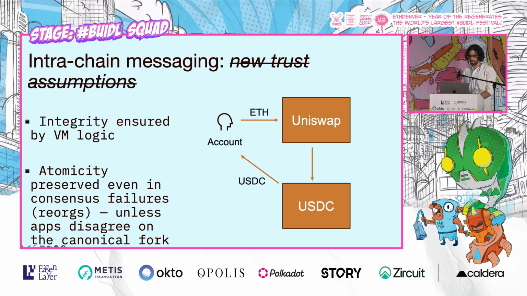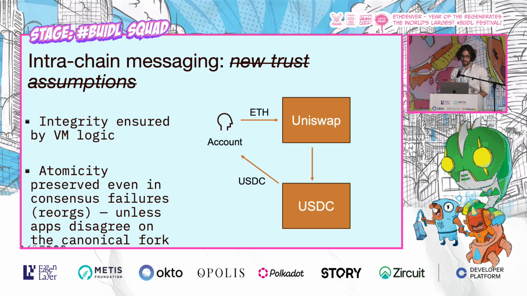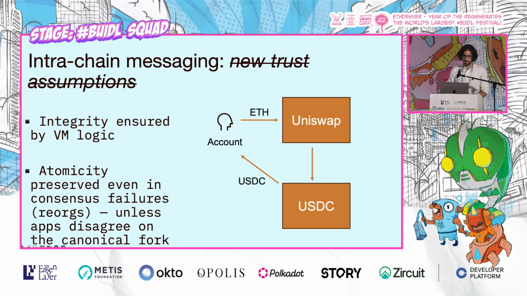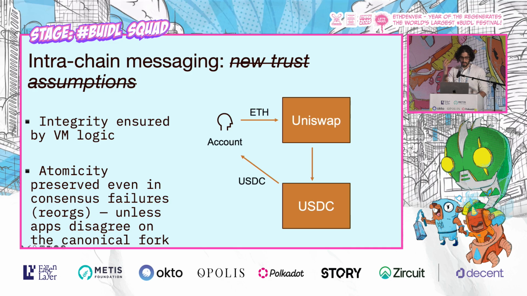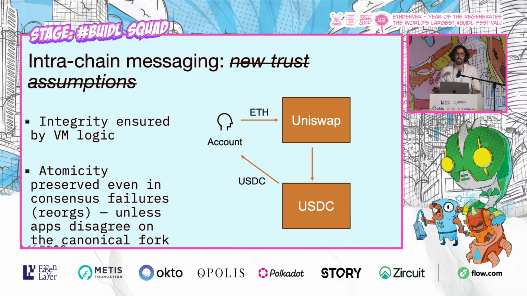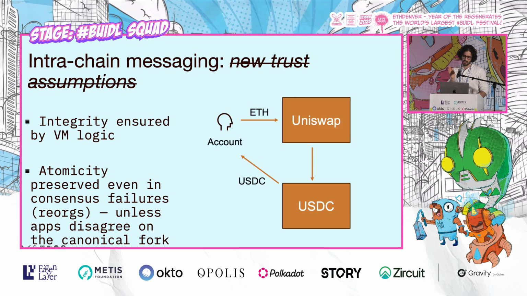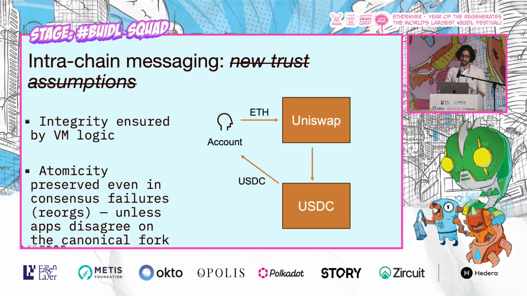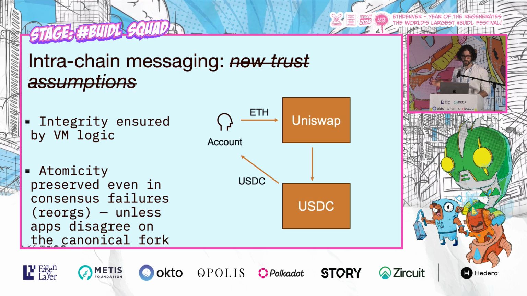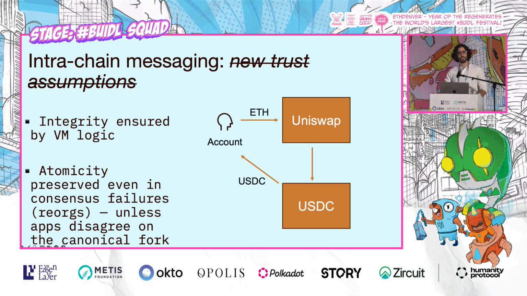So the only problem is when the social app behind Uniswap that users actually follow, and the social app behind USDC that users actually follow, were to choose different canonical forks in the event of a deep fork, say like when Ethereum turned into Ethereum Classic and Ethereum, right? If that happened and Uniswap and USDC chose different forks, that would be a problem. But that is the only thing that can really break the integrity of intra-chain messaging. No new trust assumptions.